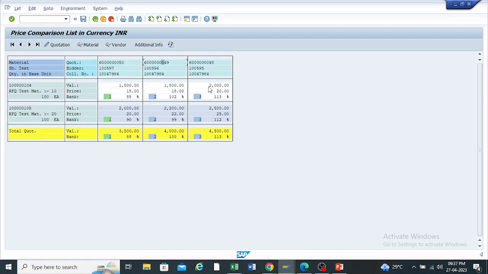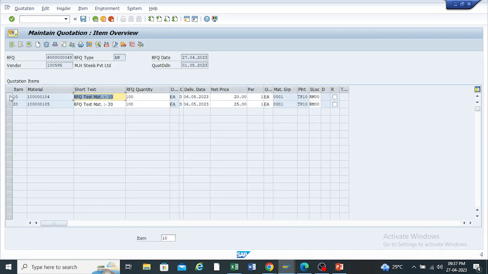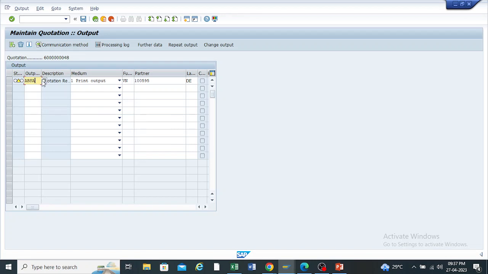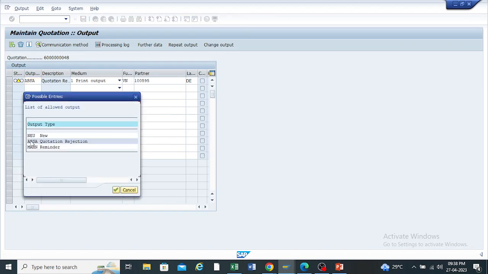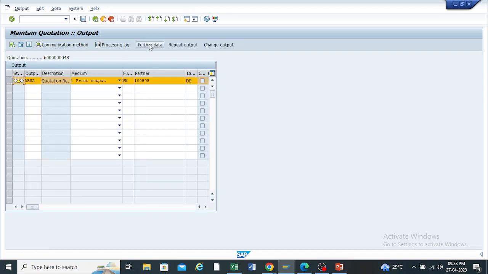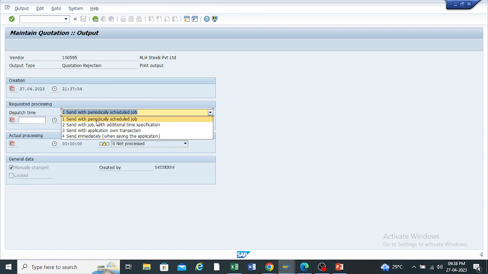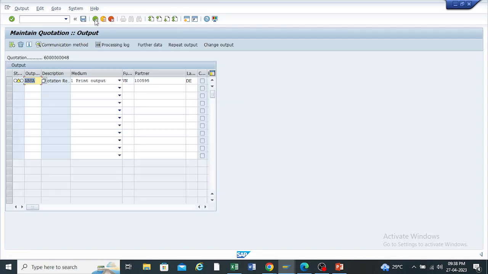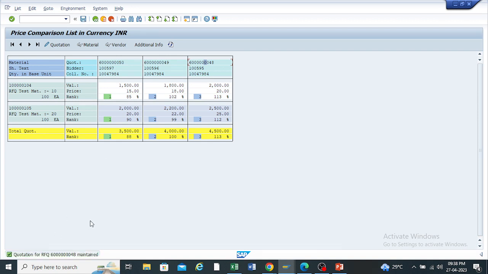Like that, I have rejected this vendor. Once again, I want to reject this vendor also. Because I am selecting this vendor here, just click on this RFQ number. Once again, click on the messages. Enter the ABSA output type, select from the drop down list, ABSA quotation rejection letter. Select the line item, click on the further data, and by default you need to select 4. And save this. So this vendor is also rejected.